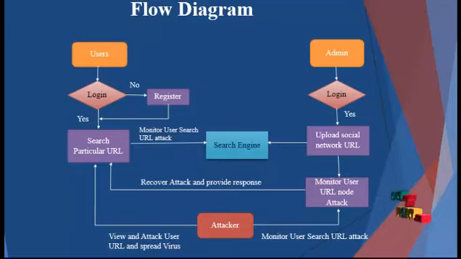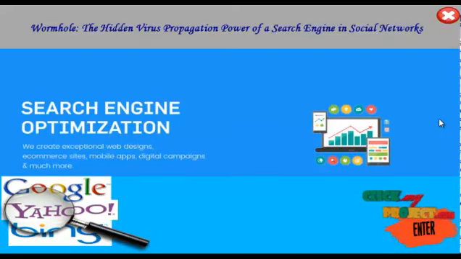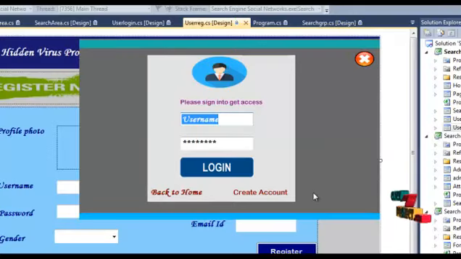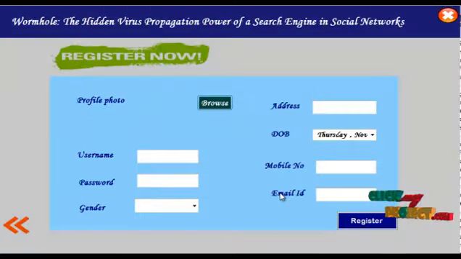Let's see our project demo. This is a form from our project. Click the enter button, then it opens here. This is the user login form. Here the user can register with username and password. An existing user directly logs in with his or her own username and password; otherwise a new user initially registers, then accesses our system.